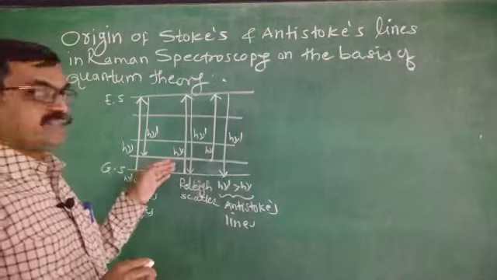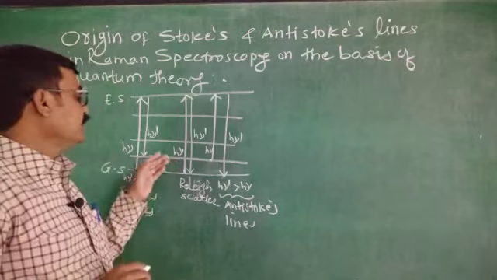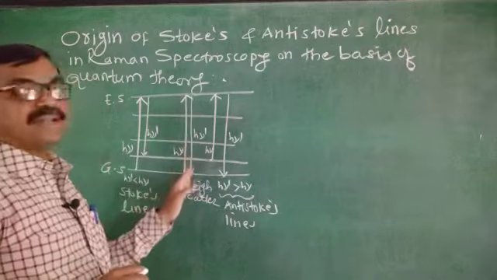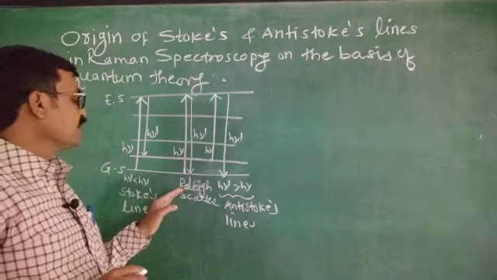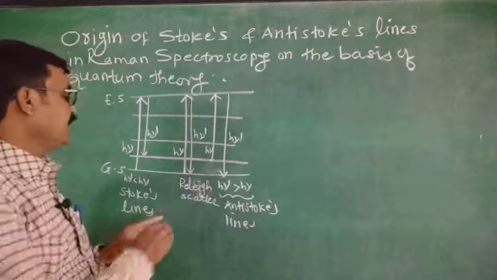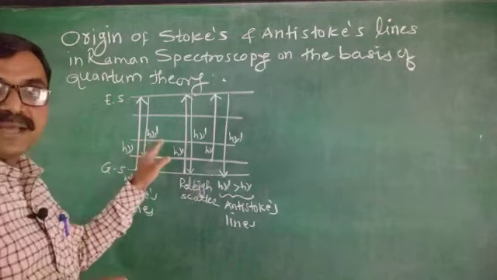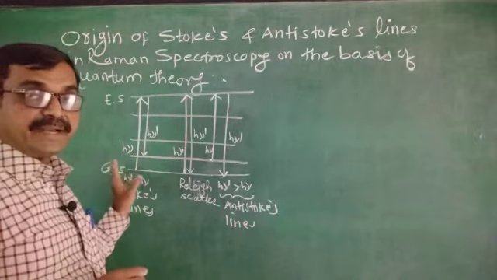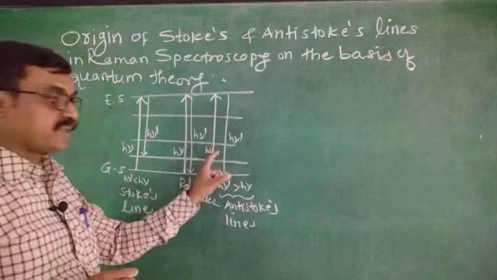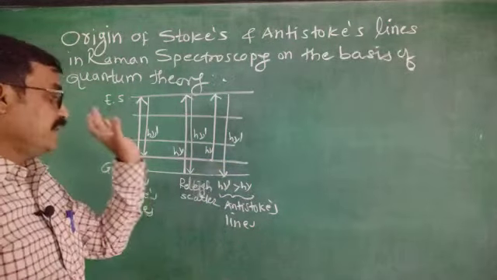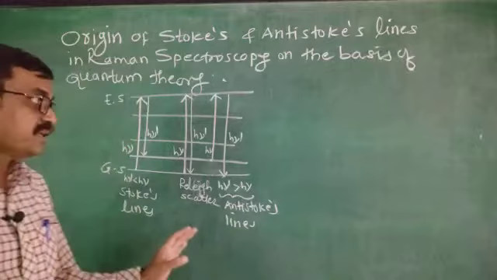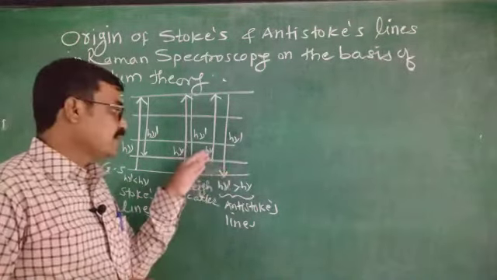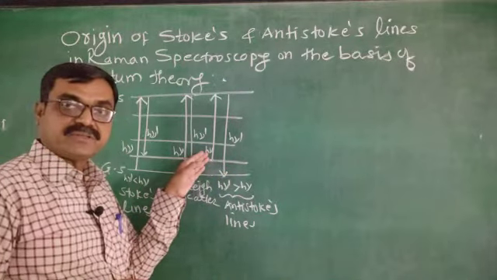If the energy of the incident light and scattered light is the same, then it is called Rayleigh light scattering. And if the energy of the scattered light is less, then it will be Stokes lines, which are more intense as compared to anti-Stokes lines. Now, when anti-Stokes lines are observed in Raman spectroscopy, the energy of the scattered light is more than that of the incident light.